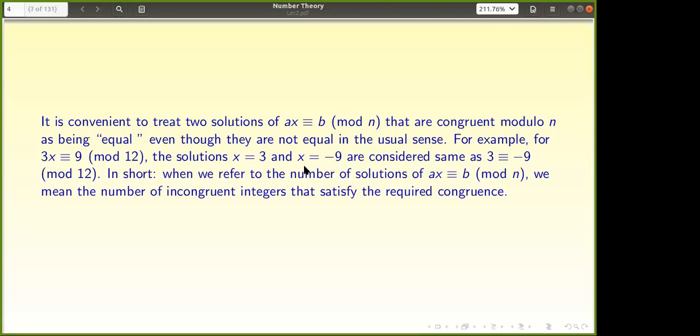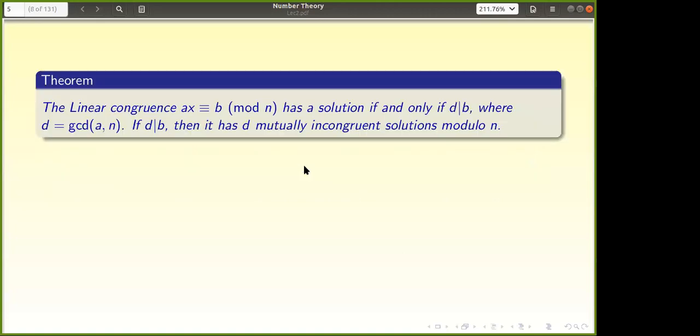Okay, so in short, when we refer to the number of solutions of Ax congruent to b mod n, we mean the number of incongruent integers that satisfy the required congruence. Incongruent means, if x naught and y naught are two solutions, then x naught is not congruent to y naught modulo n. So the number of solutions means those things only we need to see.